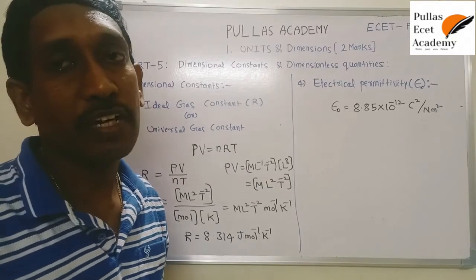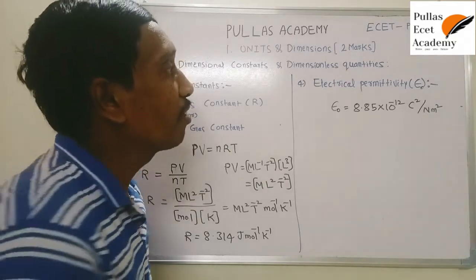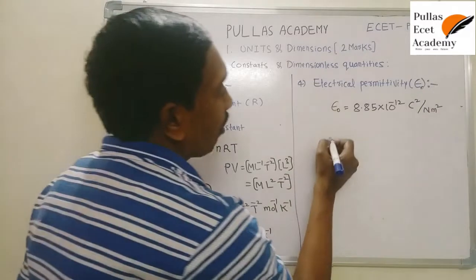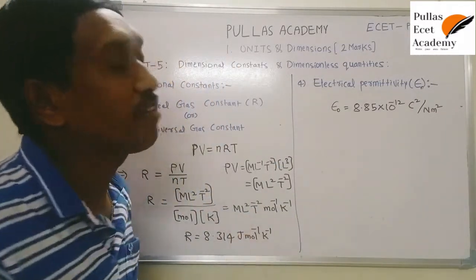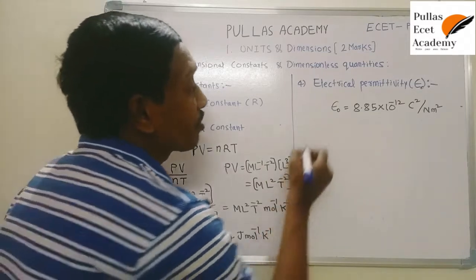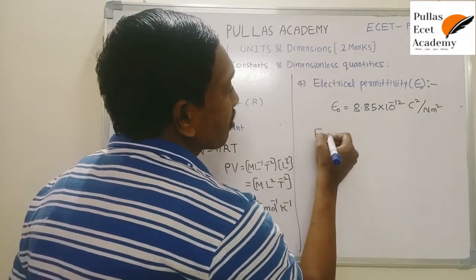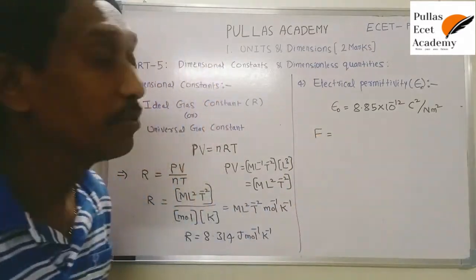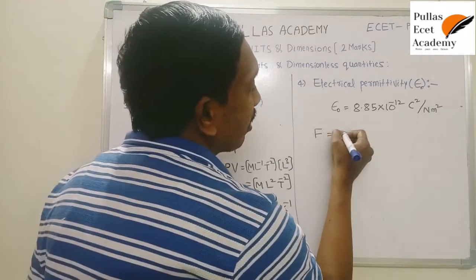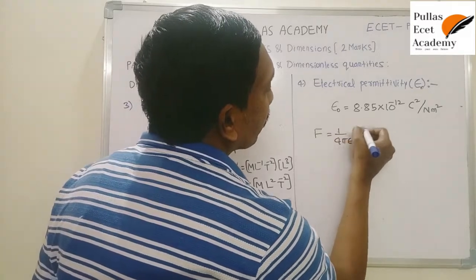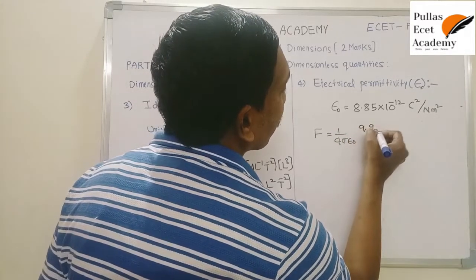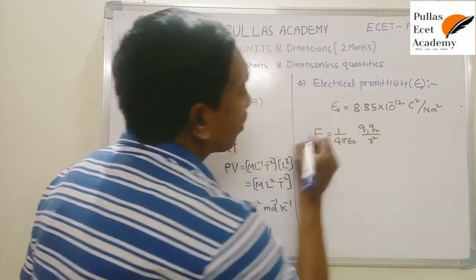If you know the formula, it is possible. What is the formula here? So here this formula is based on Coulomb's inverse square law. What is the expression for electrical force? The electrical force equation is based on Coulomb's inverse square law. So that is F is equal to 1 by 4 pi epsilon naught into Q1 Q2 by R square. This is the expression for electrical force.